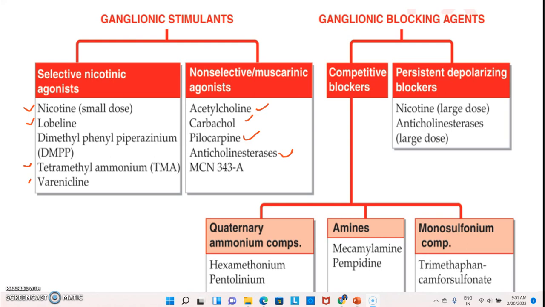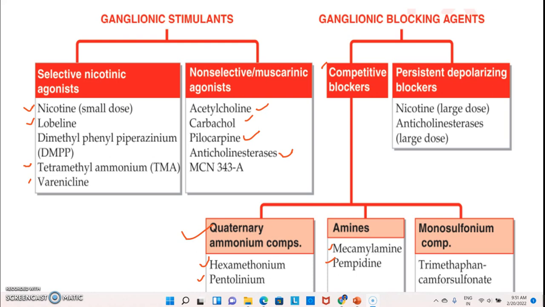Then ganglionic blocking agents. Competitive blockers are there, classified in three types. First is quaternary ammonium compounds. In that, two drugs come: hexamethonium and pentolinium. Then amines: mecamylamine and pempidine.